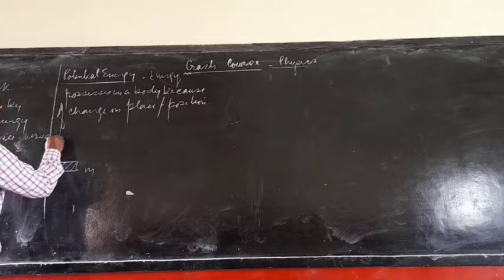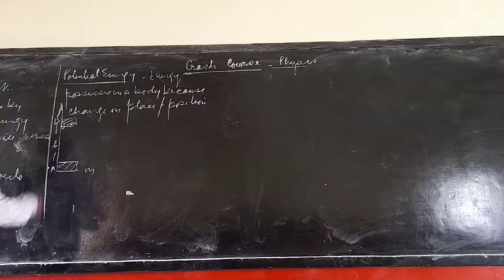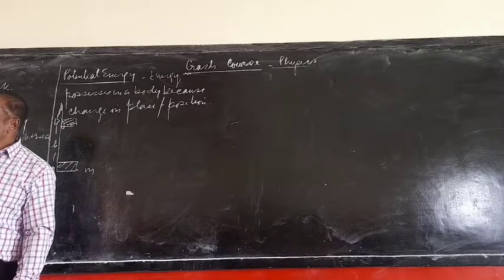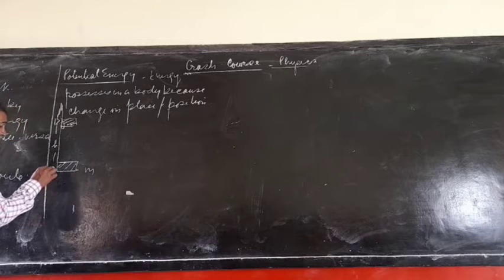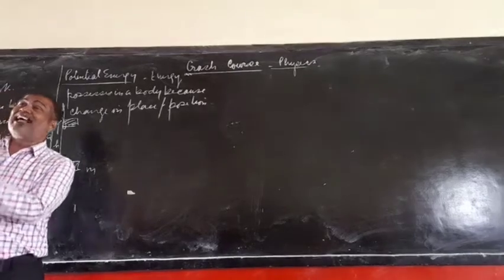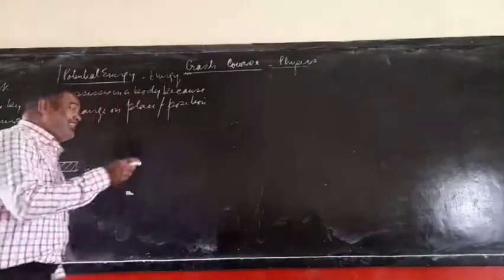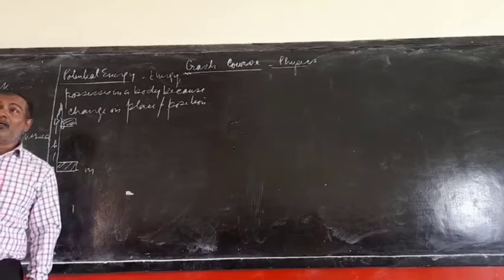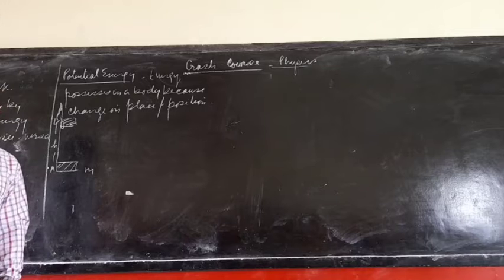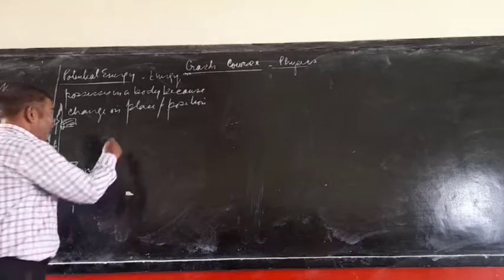It is raised up to height h and put from A to B. So it has done some work, and the amount of work done by this body in raising from A to B, that amount of work has been transformed as potential, stored energy in this body at B. So by calculating the amount of work done, we are in the condition to calculate the formula of the potential energy. You got it?